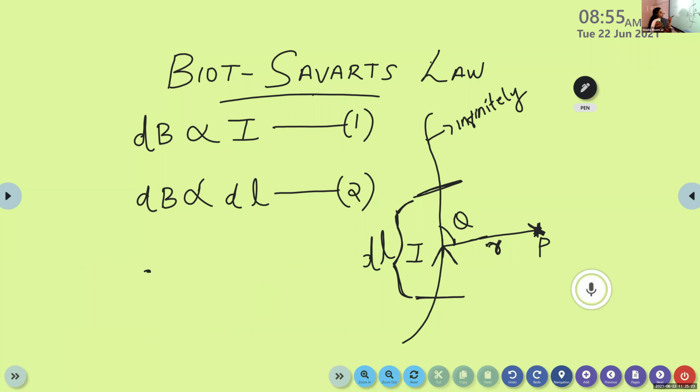So according to this statement, we can mathematically represent it as dB is directly proportional to sine theta, the sine of the angle between the point P and that of the conductor.